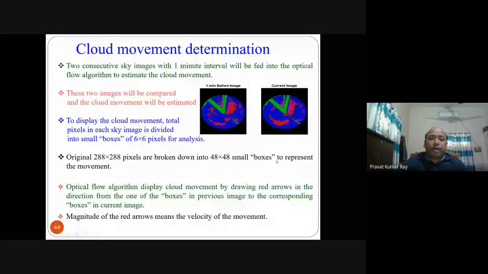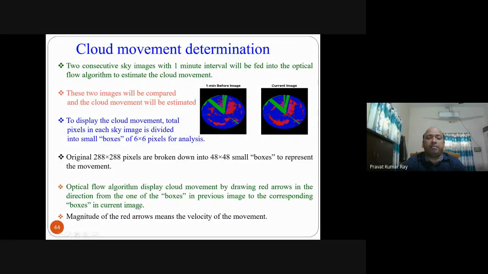The optical flow algorithm displays cloud movement by drawing red arrows from one of the boxes in the previous image to the corresponding box in the current image. So the total 288 by 288 pixels now becomes 48 by 48 big pixels.